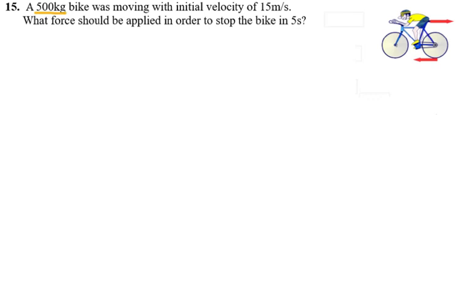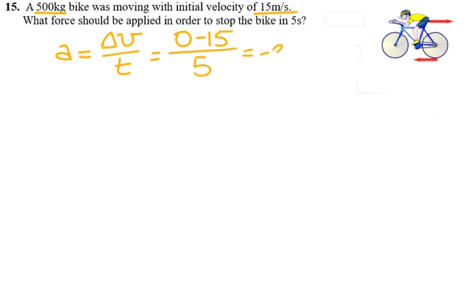Here's another question where they say a 500 kilogram bike, so again they give you the mass, not the weight. A 500 kilogram bike was moving with an initial velocity of 15 meters per second, and what force should be applied in order to stop the bike in 5 seconds? So because again I have the initial and the final velocity, I can use the change of the velocity over the time to find the acceleration. So that's 0 minus 15 divided by 5, which gives me -3 meters per second squared.